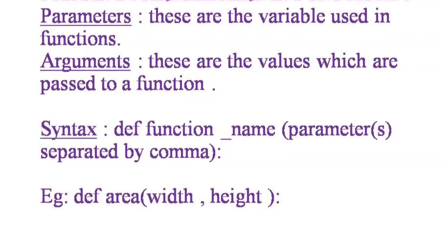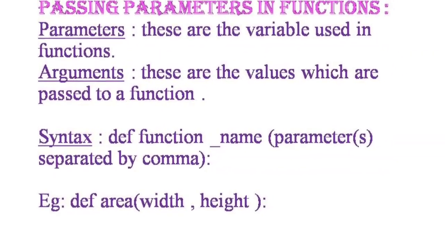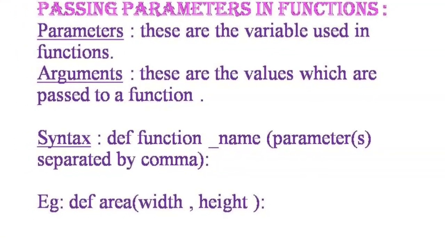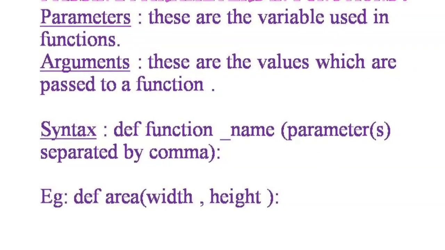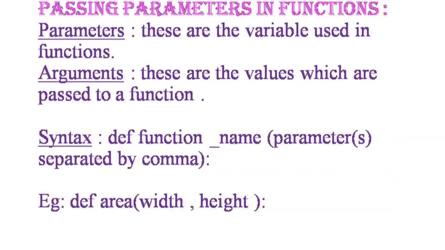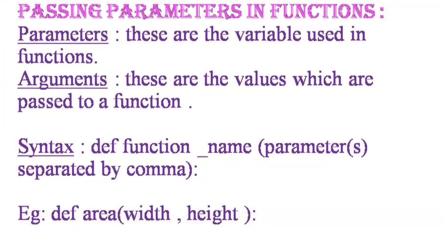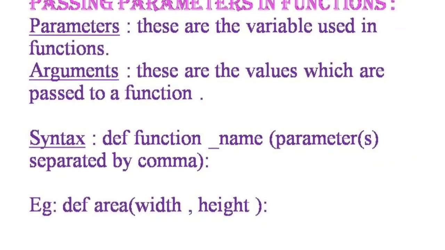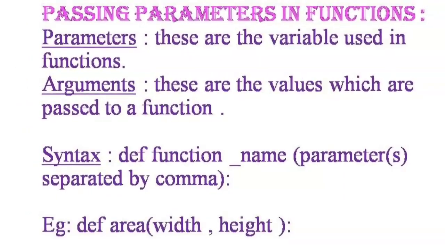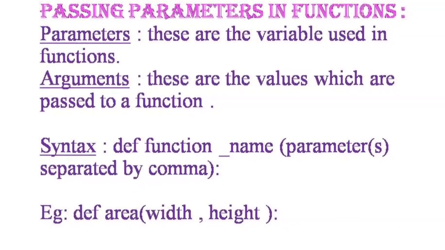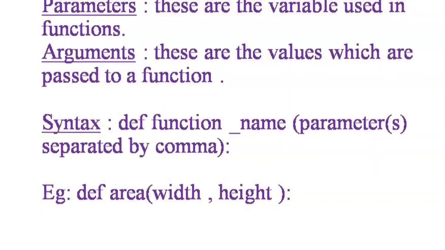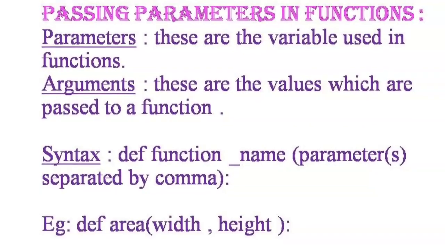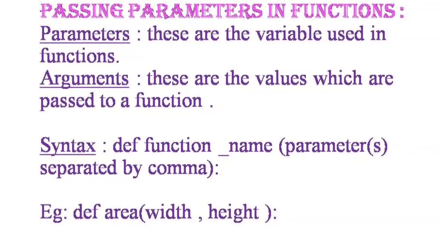Passing parameter in a function. First we will see what is a parameter. These are variables used in a function. Arguments are the values which are passed to a function. Now, this is the syntax for passing parameters. Def, function name, parameters separated by comma. Now see this example. Def area is the name of the function and it has two parameters, width and height.